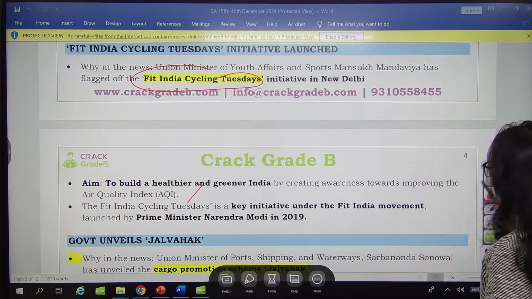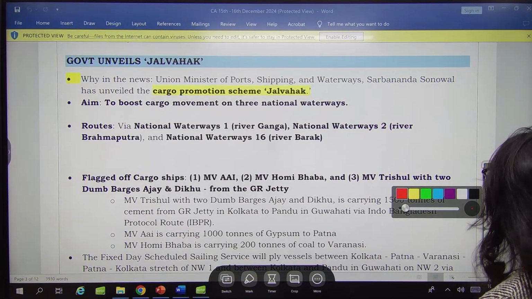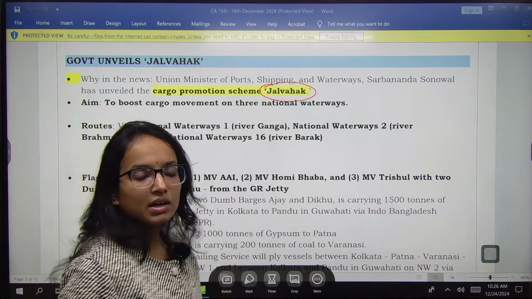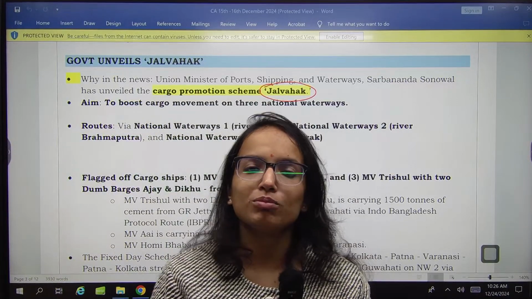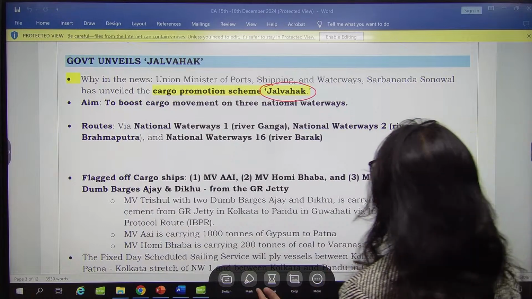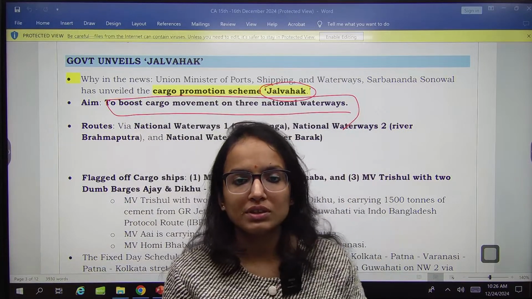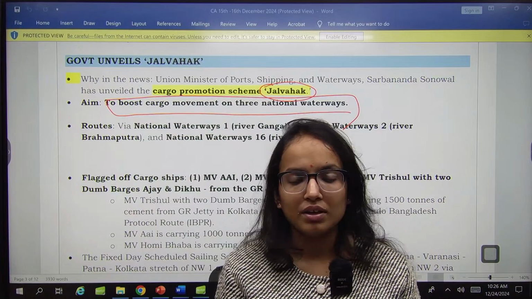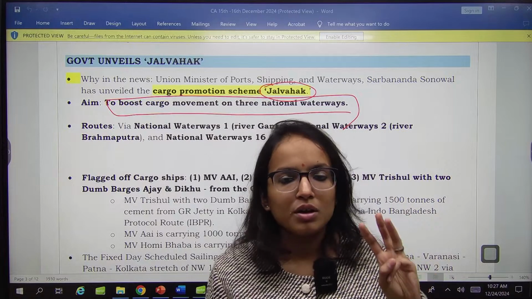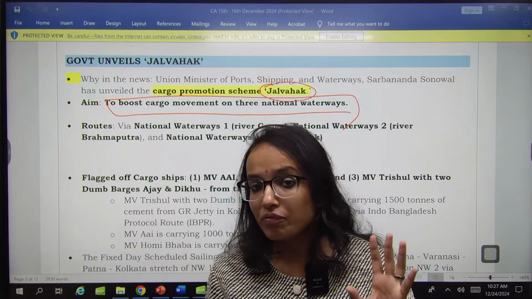And the next one is the Union Ministry of Ports and Shipping has unveiled the cargo promotion scheme Jal Vahak. So what is Jal Vahak if they ask you? Jal Vahak is a cargo promotion scheme recently launched by the Shipping Ministry. This is to boost cargo movement on the 3 national waterways, that is, transportation of goods via the waterways. In India, there are broadly 3 national waterways. They should be on your fingertips, right?